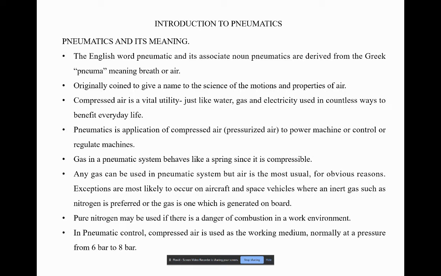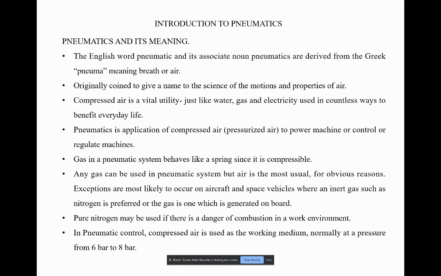Before pneumatics, we also need to learn about how this emerged. All this technology comes from fluid power transmission technology. Fluid power transmission is where we use compressible fluids or compressible elements in making our applications. Firstly, what is the meaning of pneumatic?